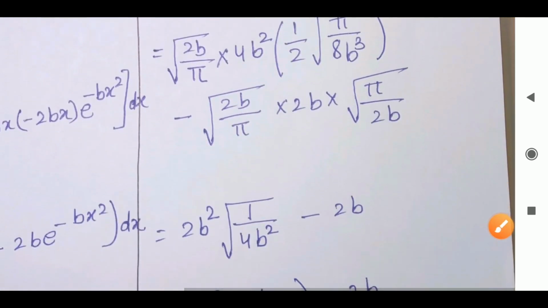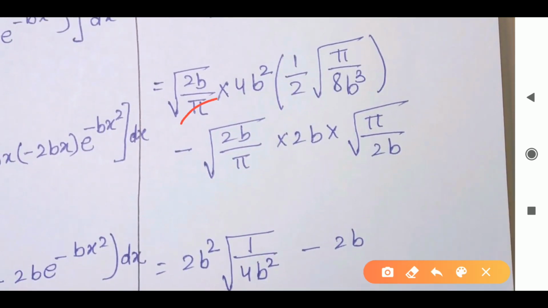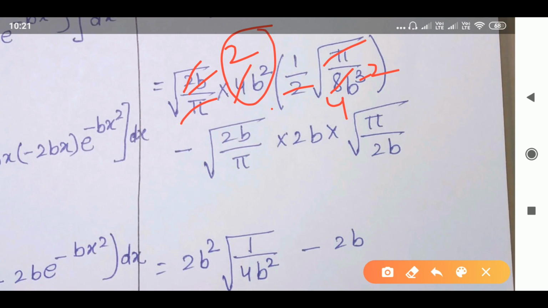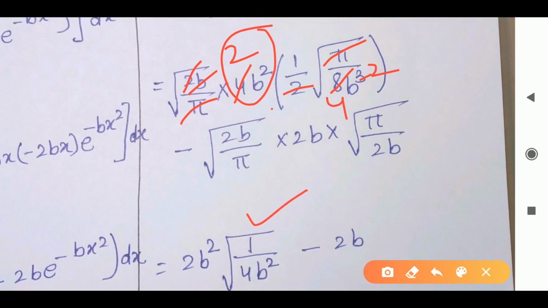Clear? Now, pi is cancelling on each other. We'll take common and cancel the terms which are going to be cancelled. Also, the 2 I can cancel here. So what will I get here? 4. The 1b is cancelled out, and we get b square. Then this 2 will cancel with this, and we get 2. So here we get 2b square into root over of 4b square. This we get on the first term. In the second term, this and this can be cancelled, and here we get 2b.